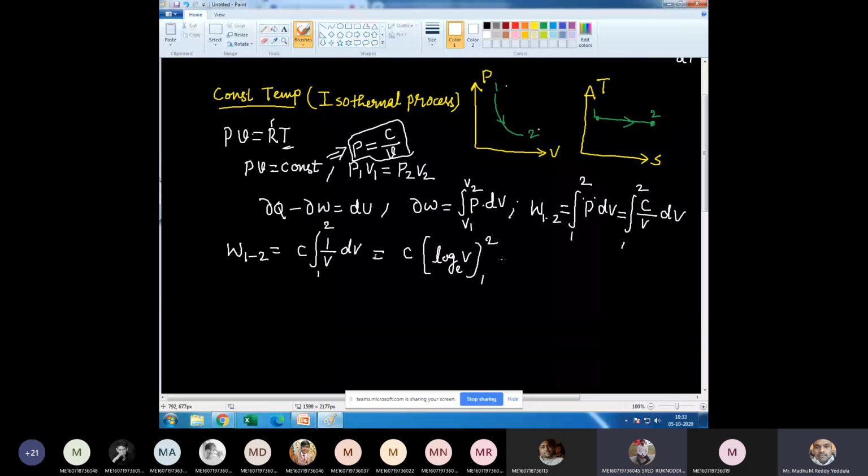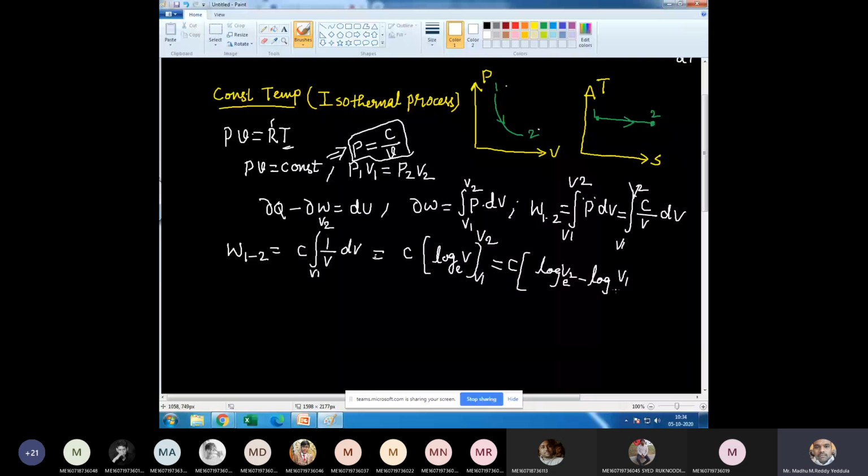Now that is equal to C, and apply the upper boundary condition, log V2 base e minus log V1 base e.